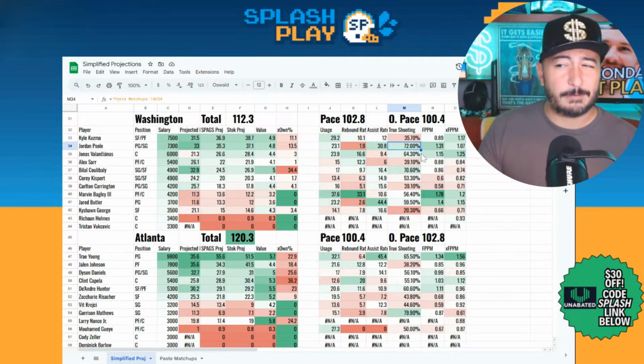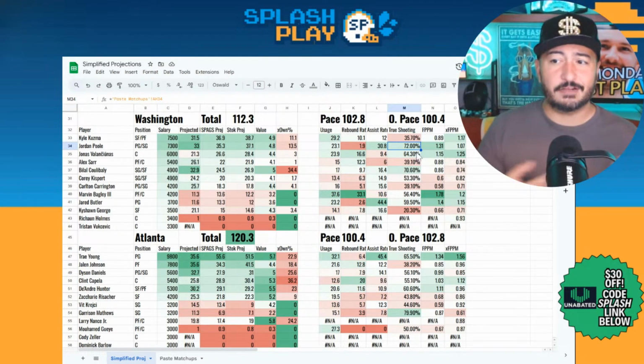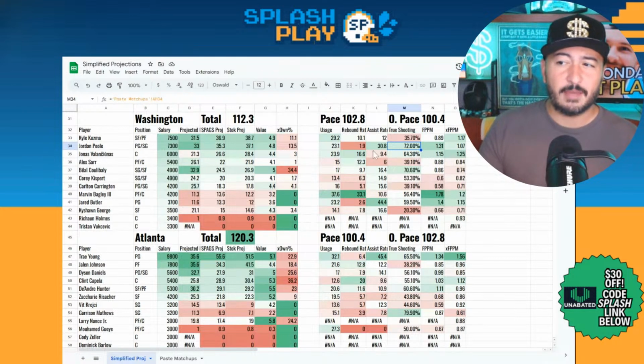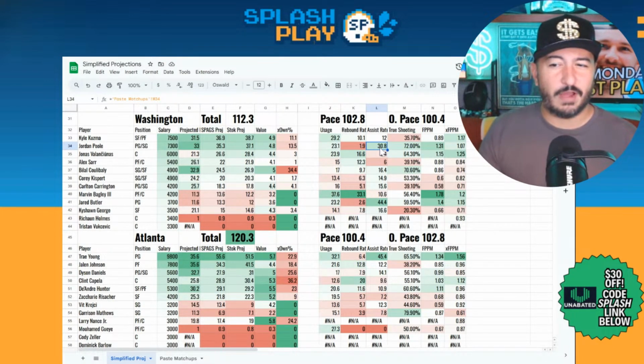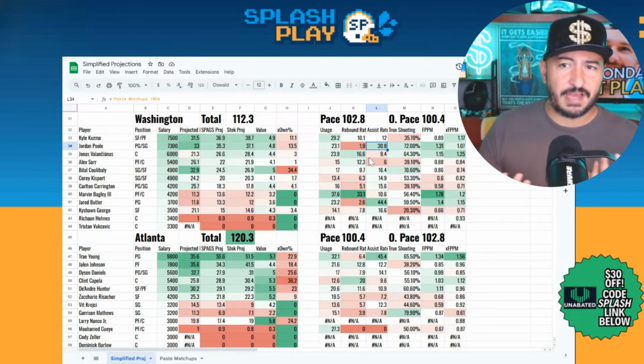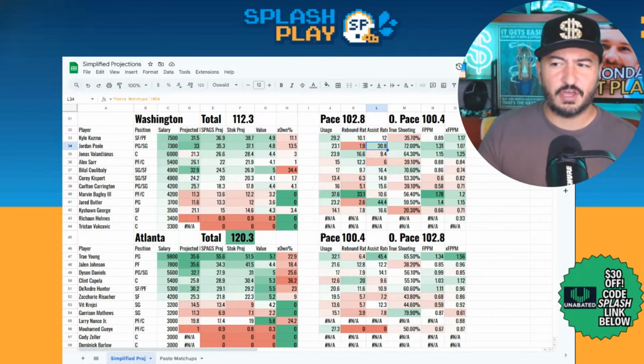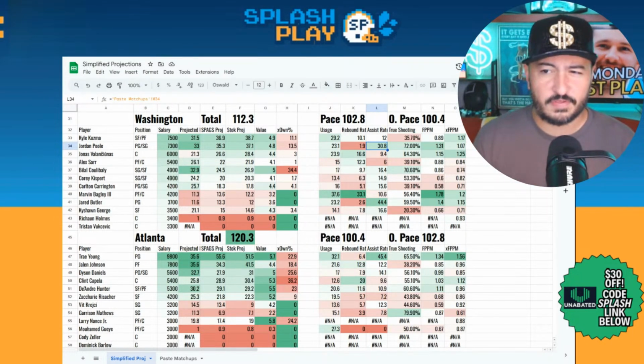Starting here with 73% true shooting. So shooting his mind out relative to a guy like Jordan Poole, who just kind of gets there usually by brute forcing usage. He's actually been having less usage, but shooting better. Assisting on a 31% clip as well. So taking some more point guard duties on for himself so far this year. And I think that could be something that plays well if you're looking for a reason that Washington and Atlanta both go head to head. I think trying to force Wizard in tonight would be a pretty good move.